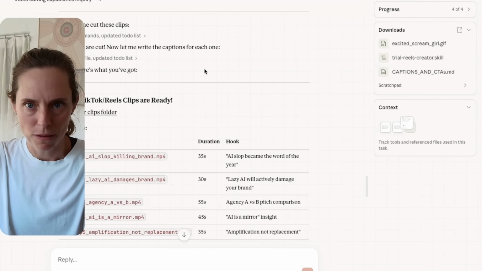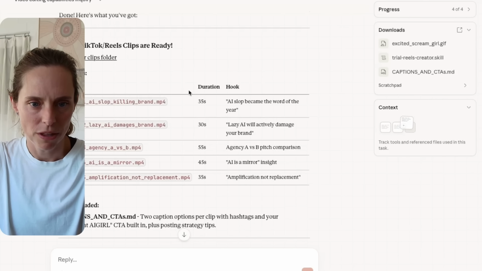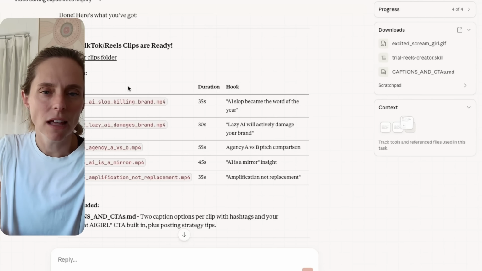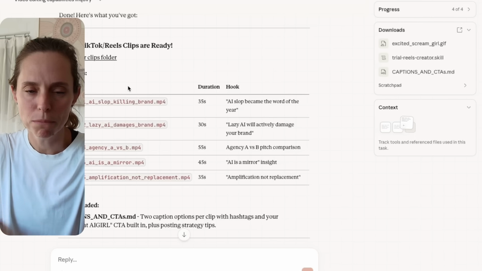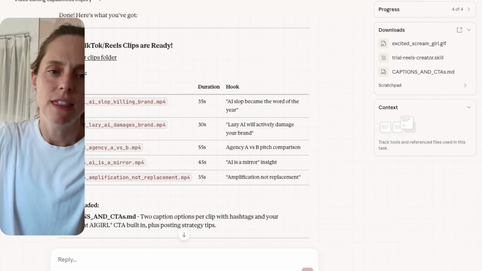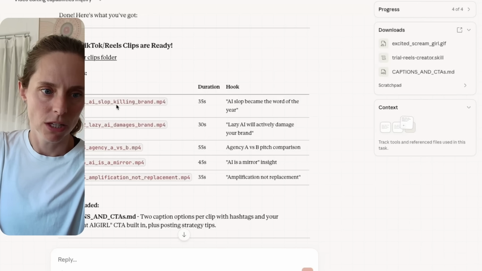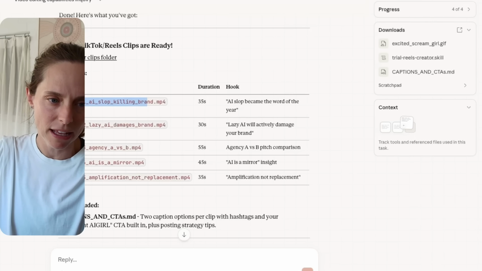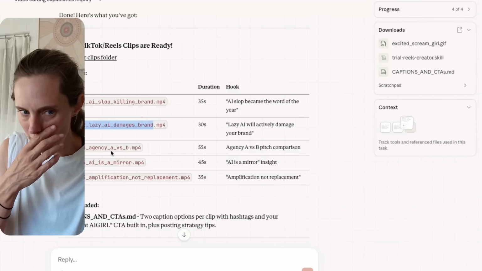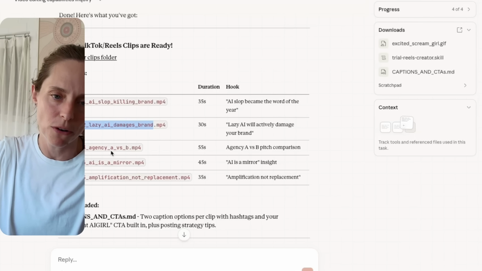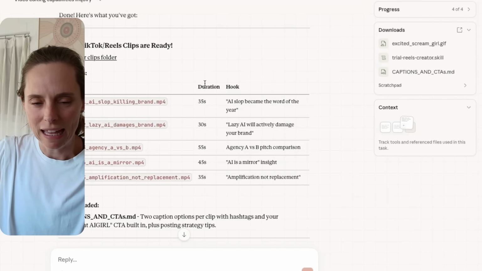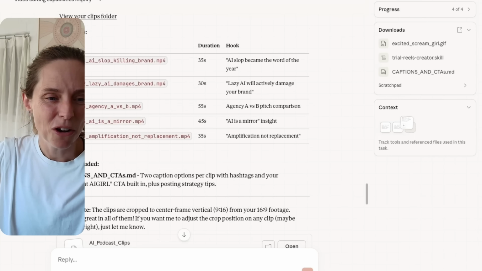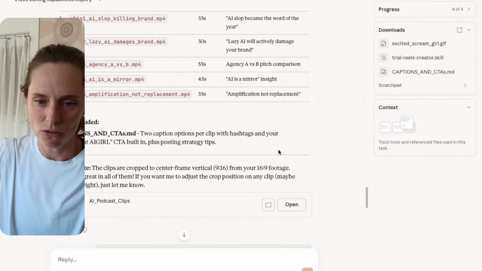And if I open these for you, you will see what these are. And this is really cool too. I love this about Cowork: once it's completed something, it will give you this summary of what it's done. So it's named these, which is meaningful. The AI slop is killing your brand. Lazy AI damages your brand, that sort of thing. So if I'm in that folder, I'm just like, oh yeah, that one. And it's got the length of them here. And it also created captions and calls to action.